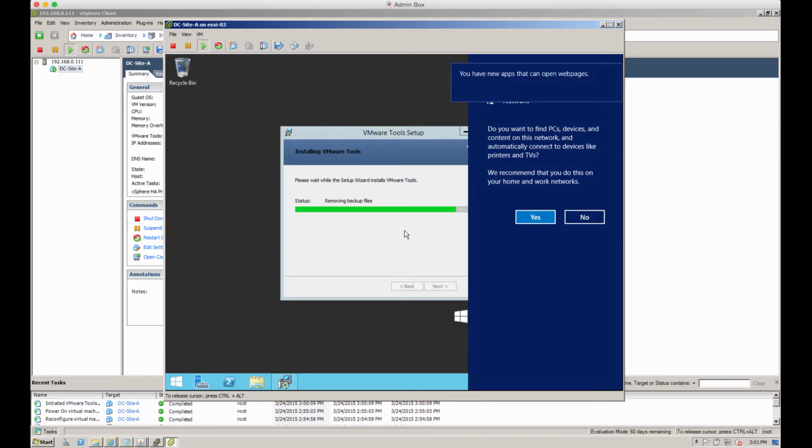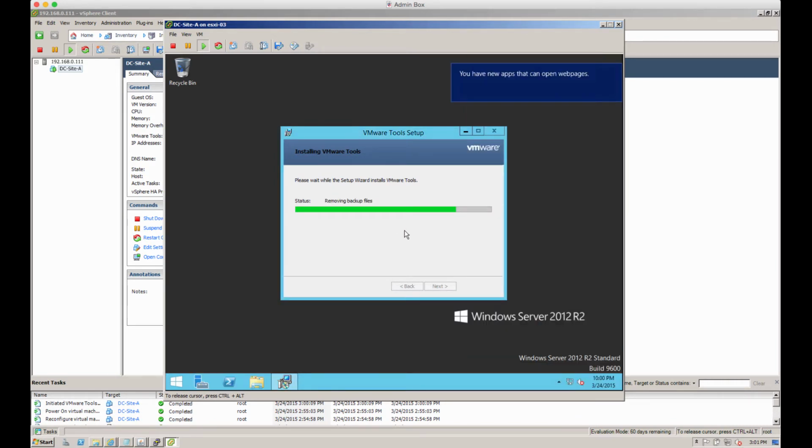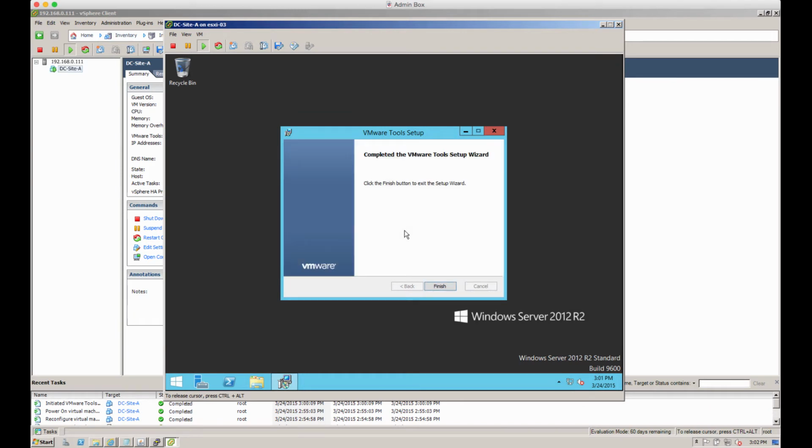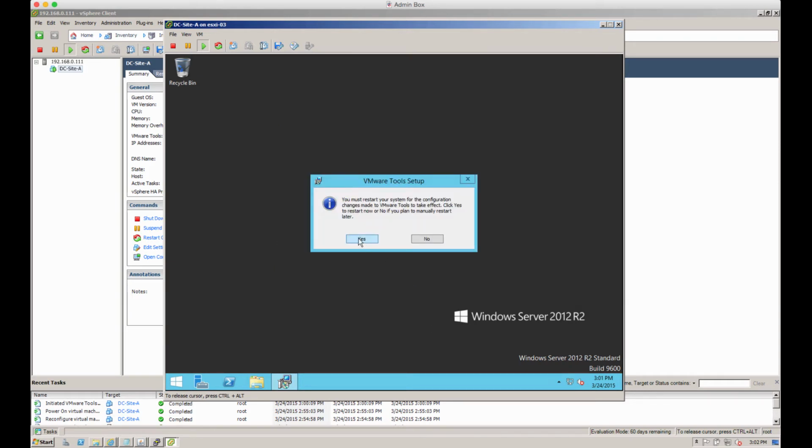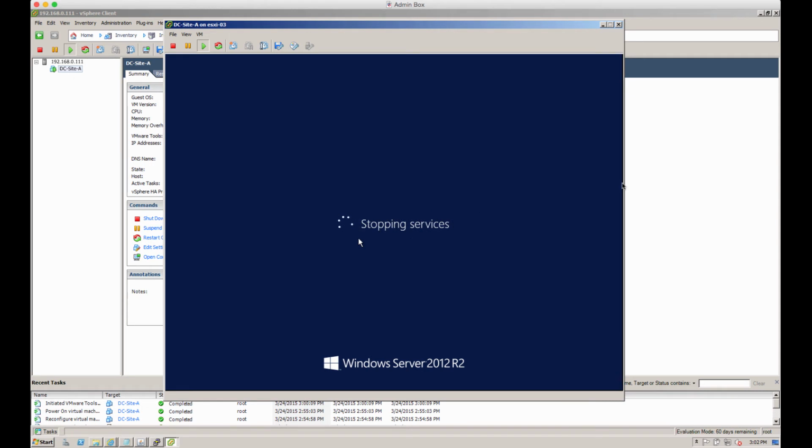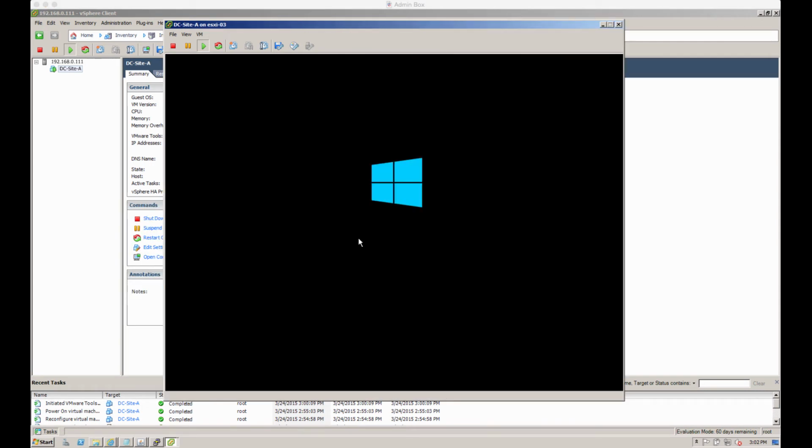So you'll find that there are other drivers that it's installing as well at the same time, but now you'll be able to set an IP and your name servers and the other things that we'll do in a second, and we'll be able to utilize that network connectivity. The E1000 driver that comes by default would have worked, but in this case the VMXNet 3 is a more efficient driver, so we're going to use that.